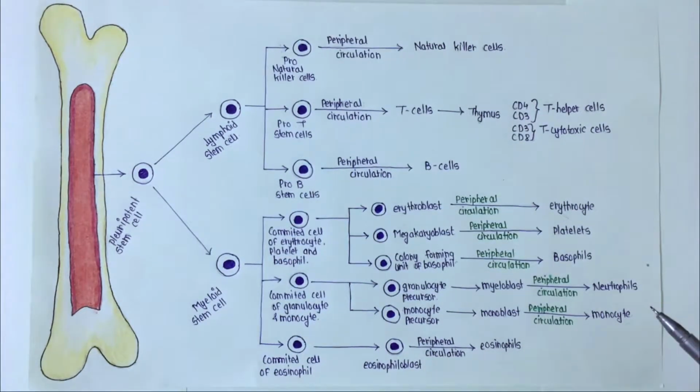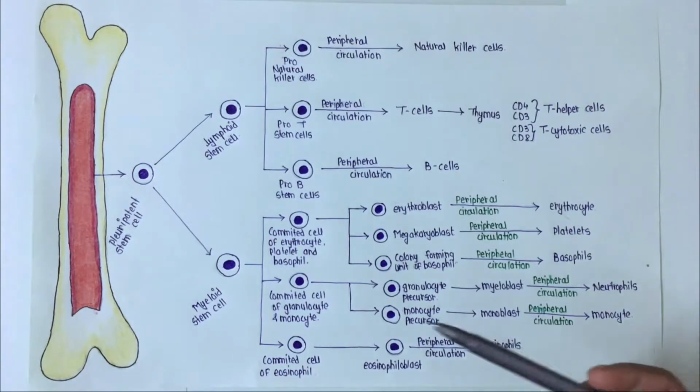These macrophages are known by different names in different tissues. So when they are present in nervous system, they are called as microglial cells, and when they are present in lungs, they are called as alveolar cells. When they are present in liver, they are called as Kupffer cells, and when they are present in spleen, they are called as dendritic cells, and when they are present in kidney, they are called as mesoglial cells, and when they are present in bone, they are called as osteoclasts.